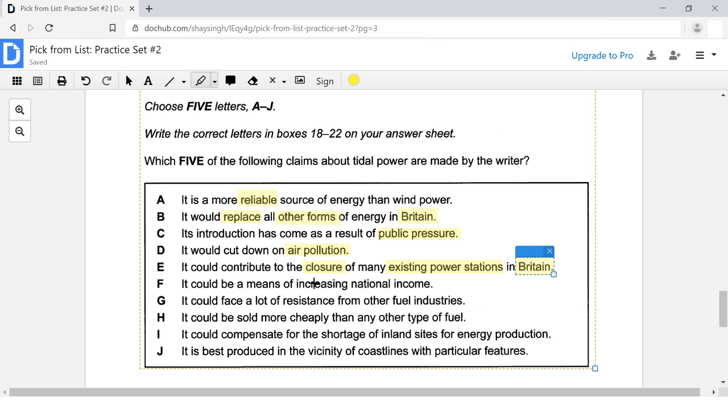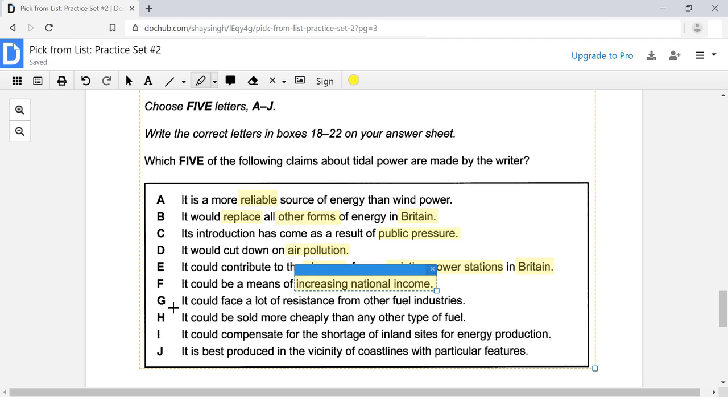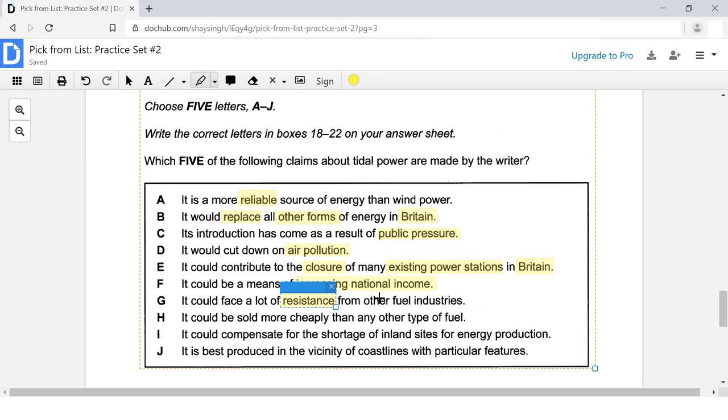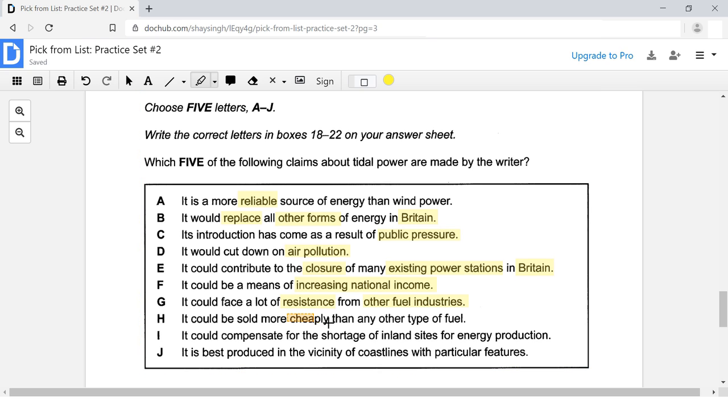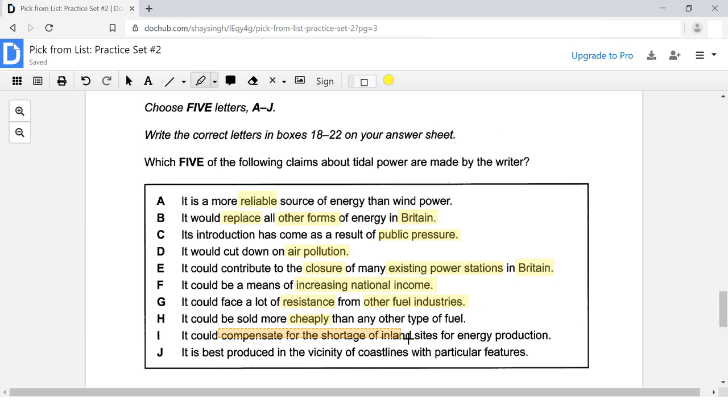Here we have national income, increasing national income. G, we have resistance. Resistance from who? From other fuel industries. For letter H, we have cheaply. Says it could be sold more cheaply. For letter I, let's see. It's talking about compensating for the shortage of inland sites for energy production.